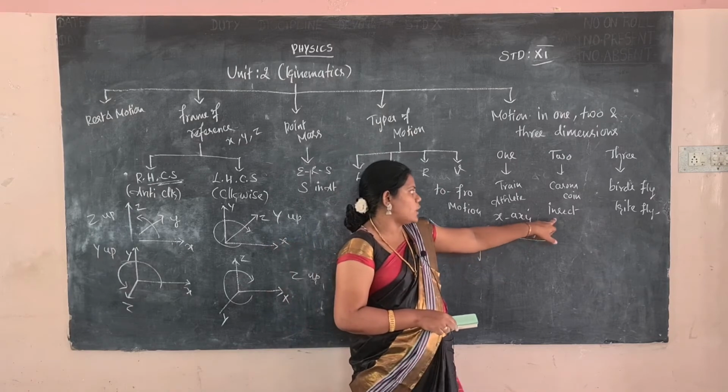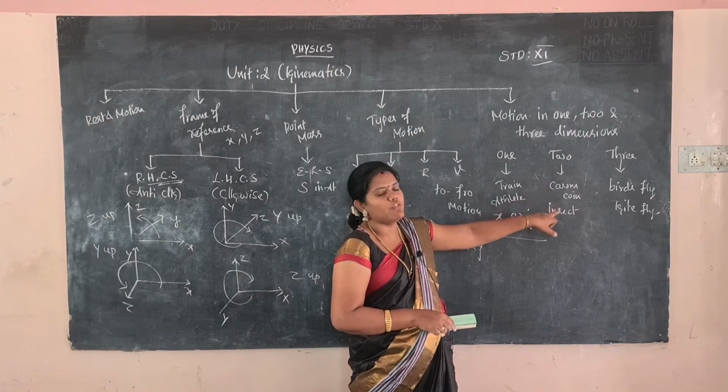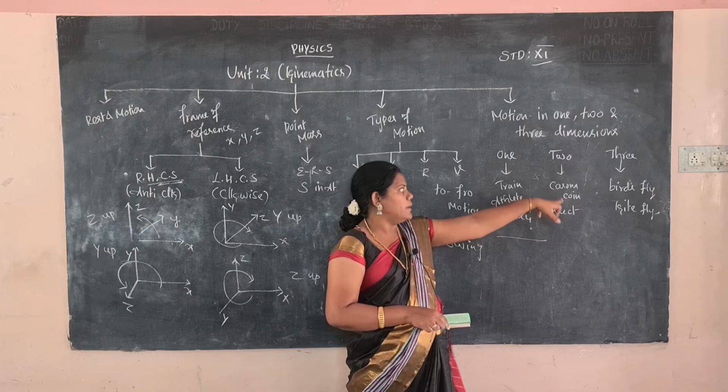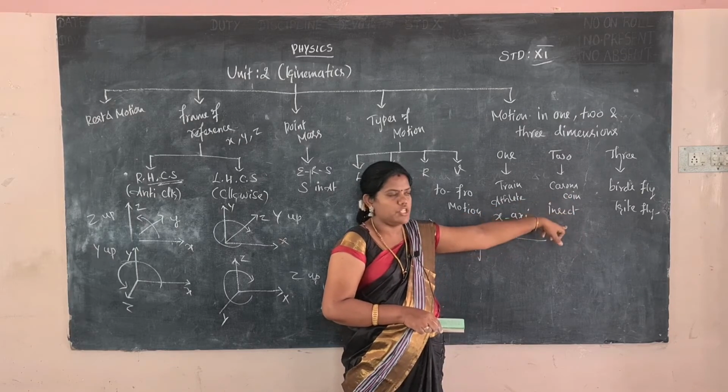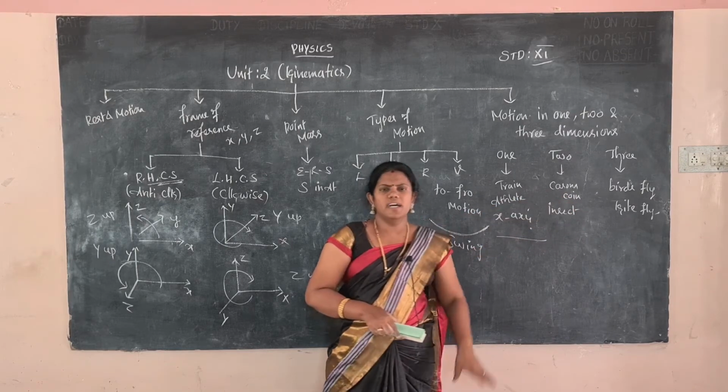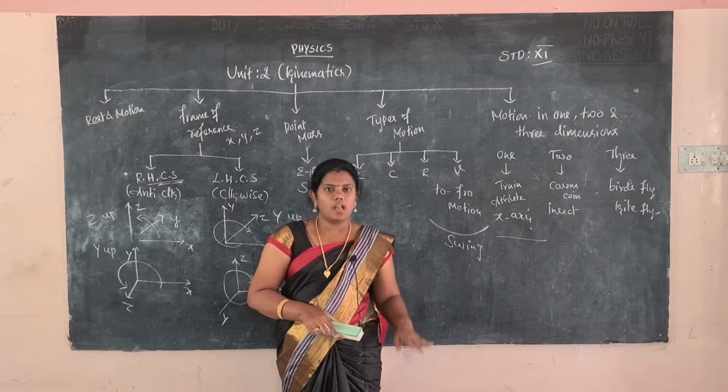So insects is crawling on the floor, it will be the example of motion in two dimension. And motion in three dimension, third dimension, birds fly. Birds it will be flying ground to high.